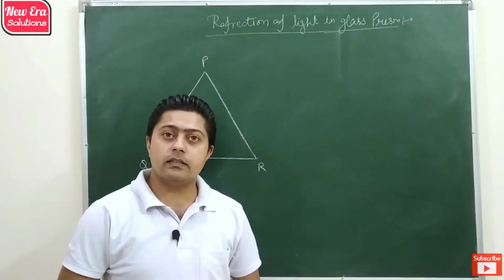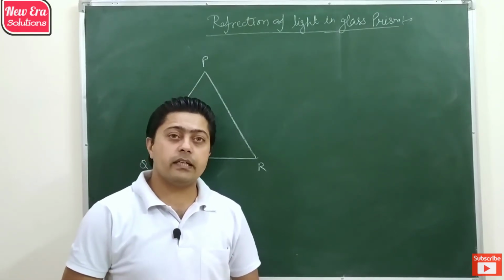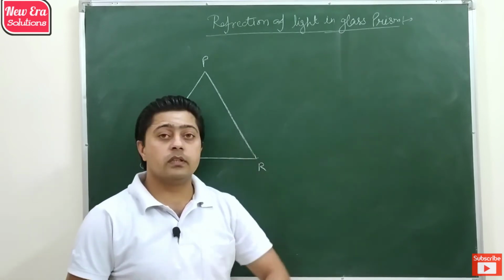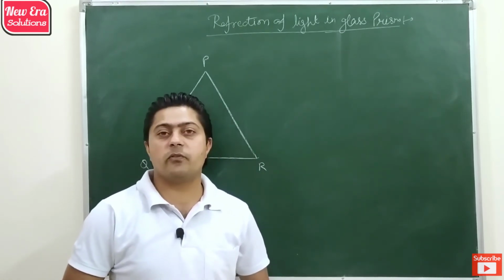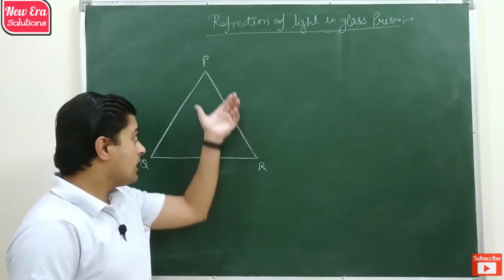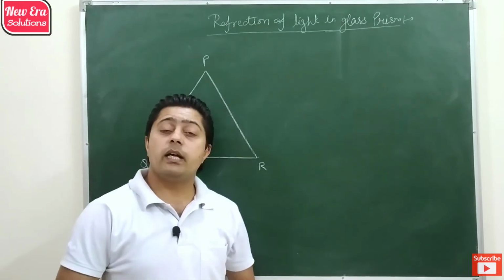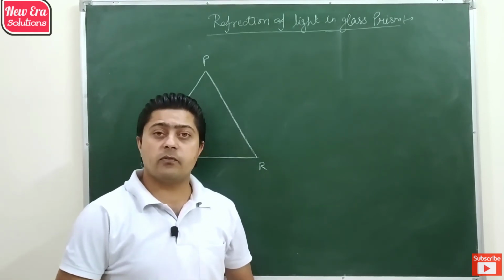Now let's discuss the refraction of light in case of glass prism. So glass prism is a refracting device having triangular base and made up of refracting surfaces.